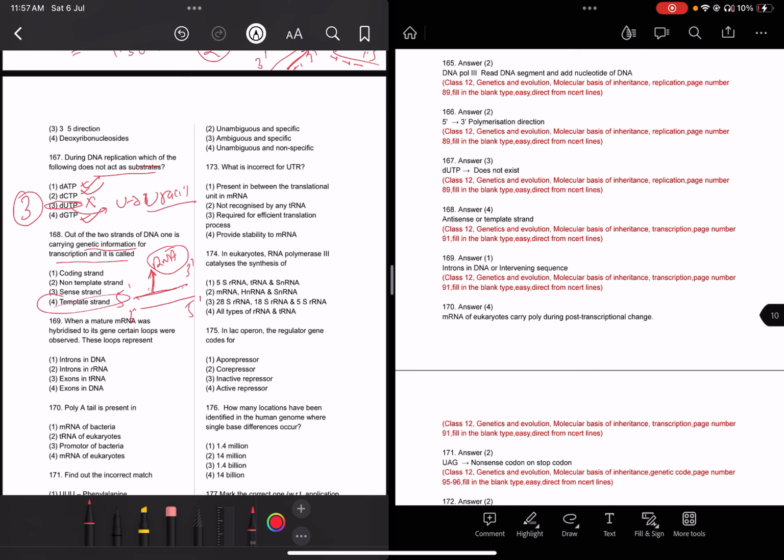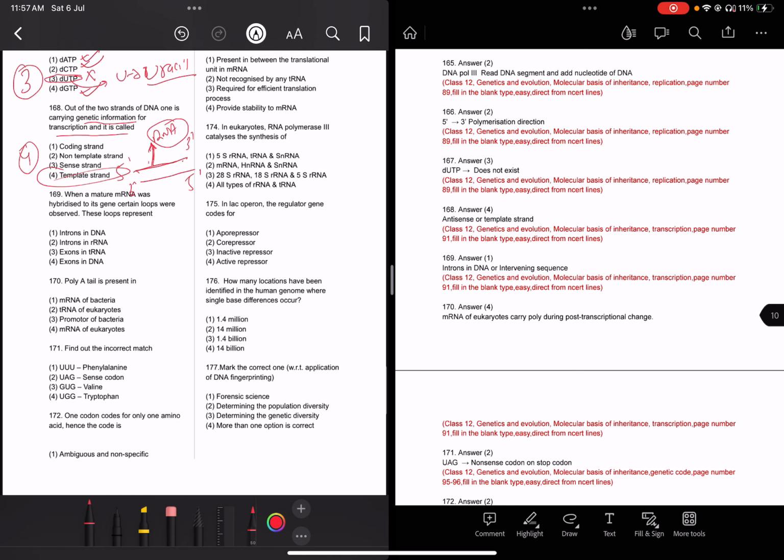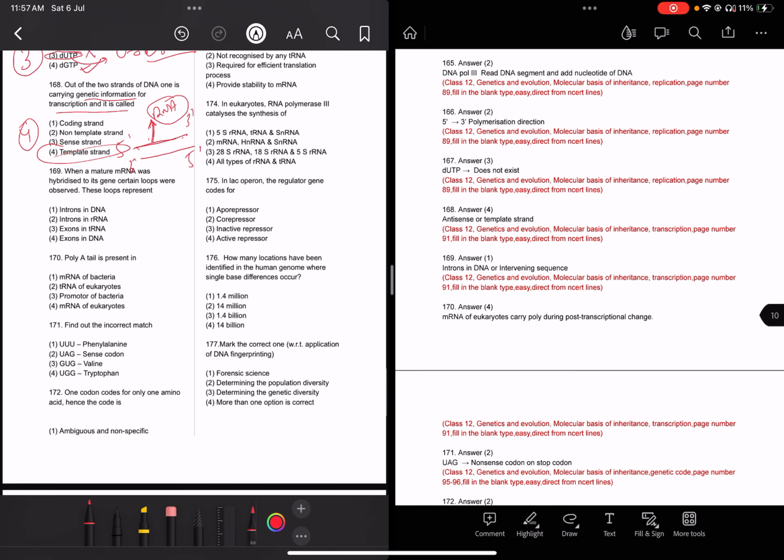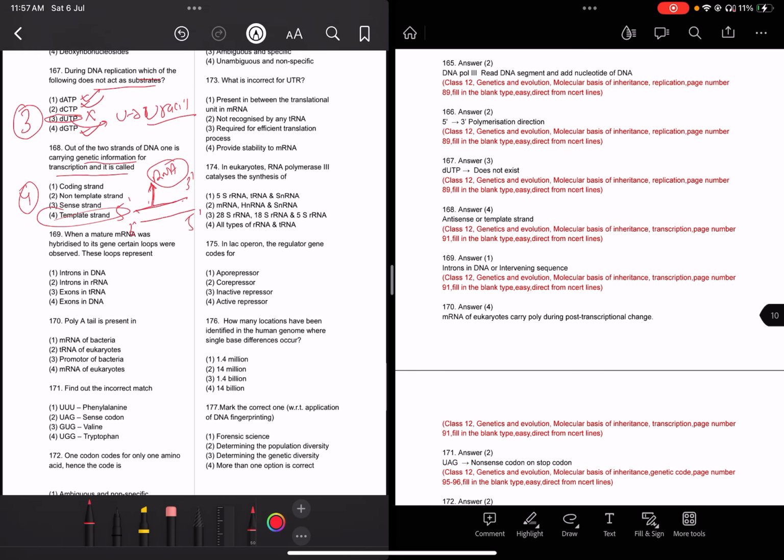This is known as the template strand. So the answer is the template strand, option 4, antisense. This is the template strand, also known as the antisense strand.